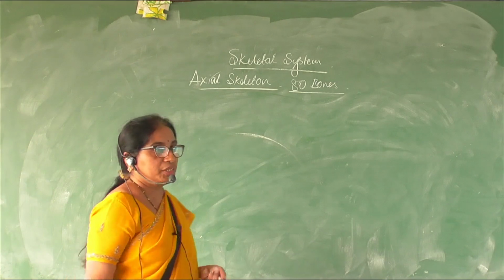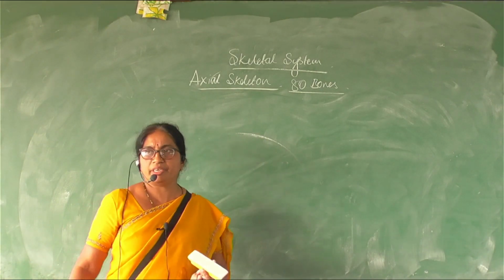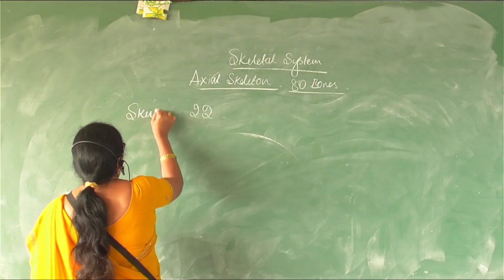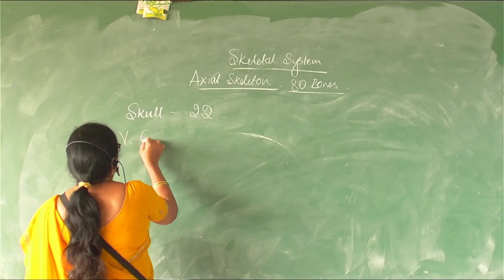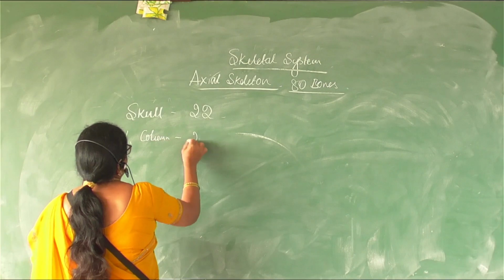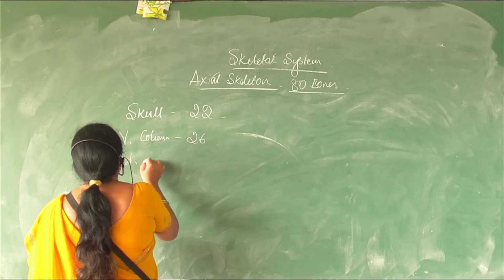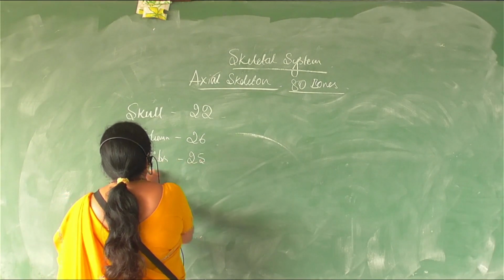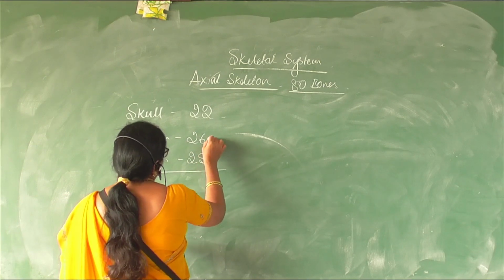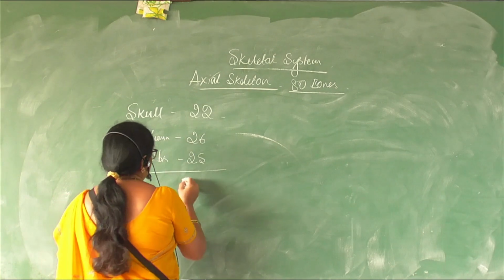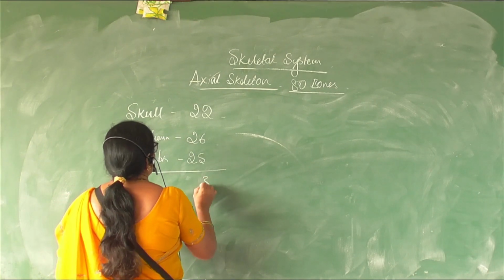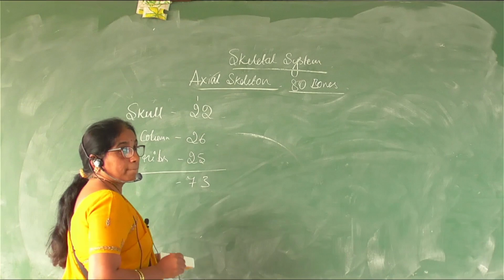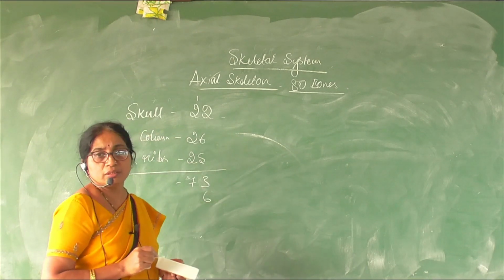So we have studied the axial skeleton, all the 80 bones. The skull contributes 22 bones, the vertebral column contributes 26, and the sternum and rib cage contribute 24 plus 1, 25. Then 6 ear ossicles and 1 hyoid.